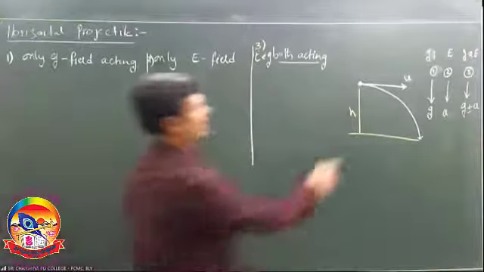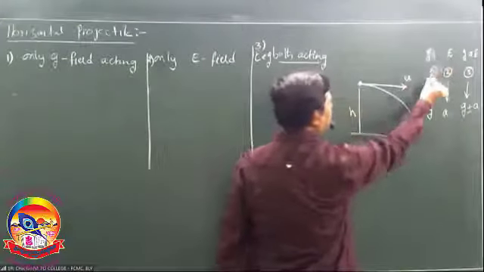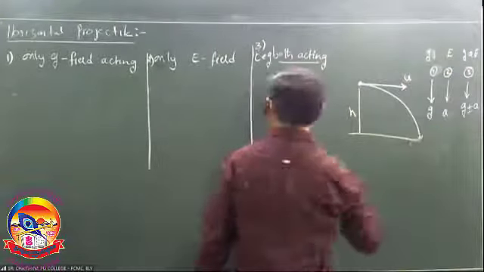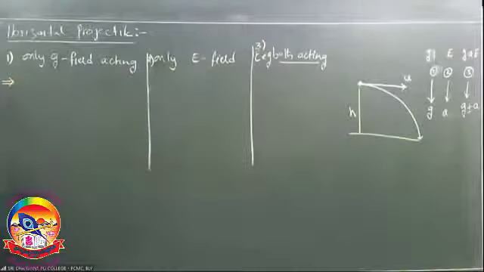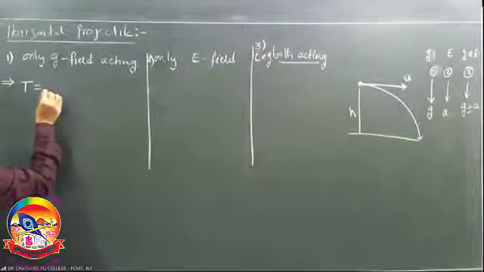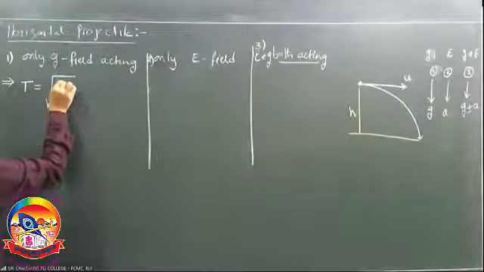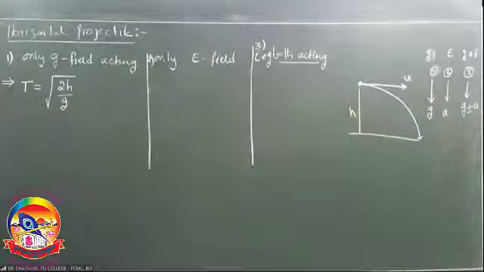See, yesterday we discussed already. Whenever any charged particle is projected horizontally, when the gravitational field is acting, what is the formula? Time taken to reach the ground, T is equal to root over 2h by g. We write like this, right?